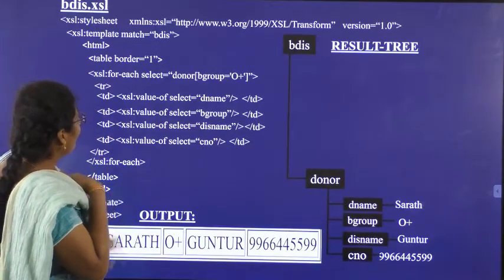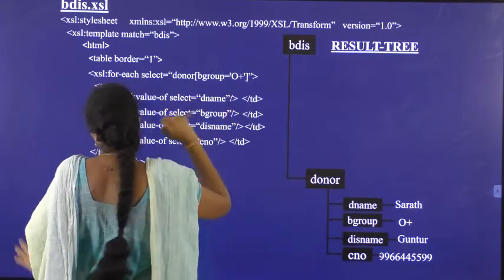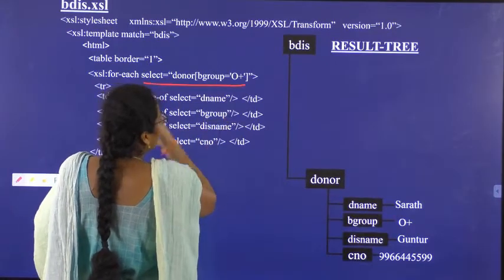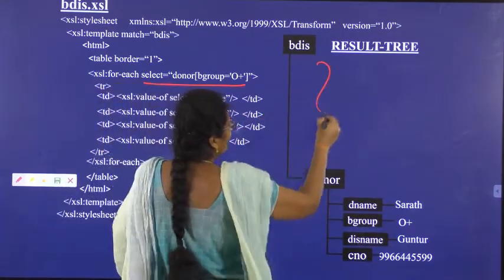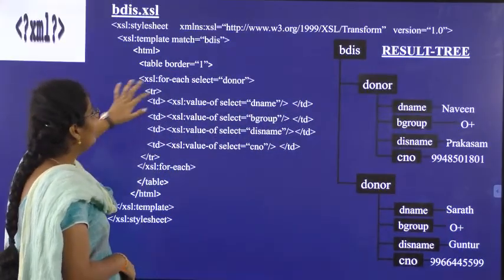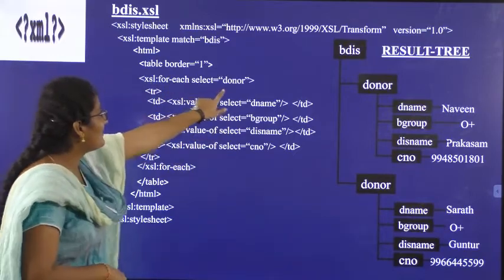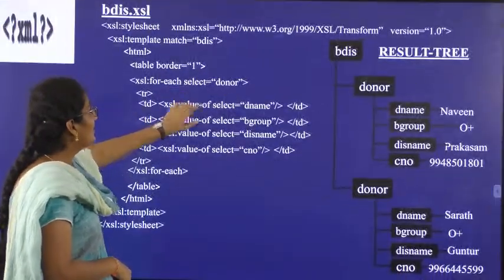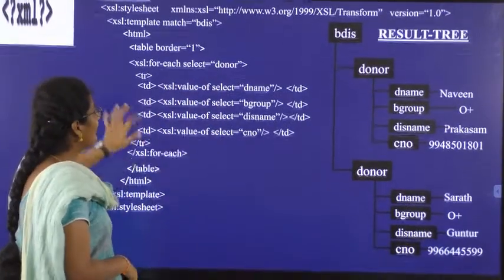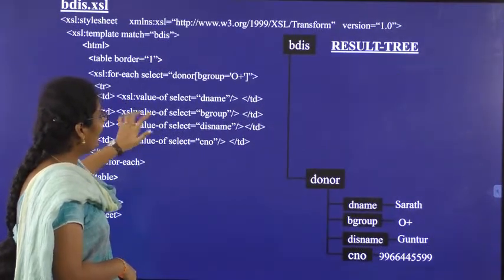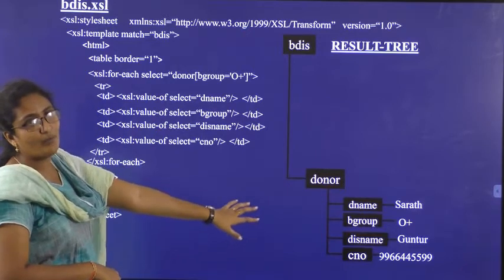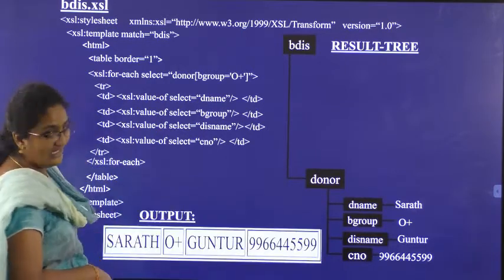We have taken here only blood group O positive, that's why the previous attributes are deleted. See here, donors with only blood group O positive I have taken, so the previous set of attributes disappeared. In the previous two examples we have not specified any condition for the donor, so all the donors appeared. But in the next example, I have specified blood group O positive for the donor, so only people with blood group O positive are matched and we got only that output.